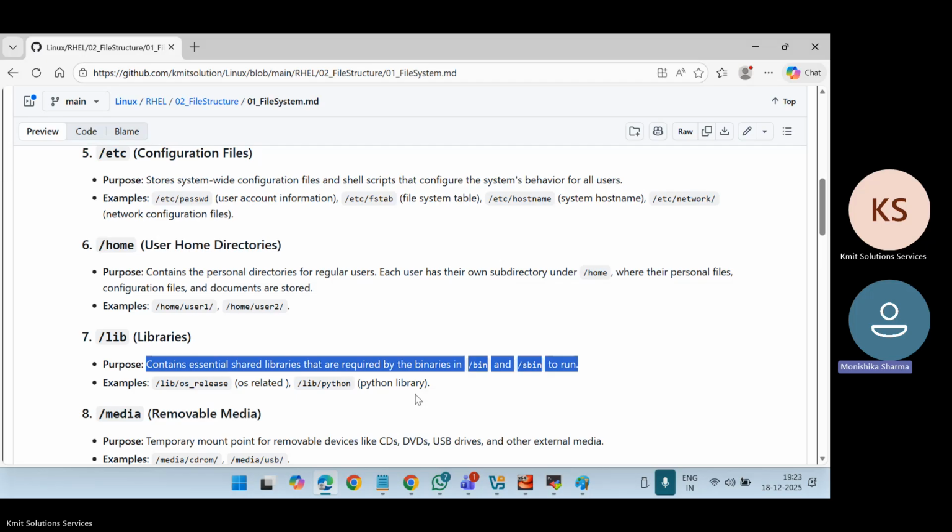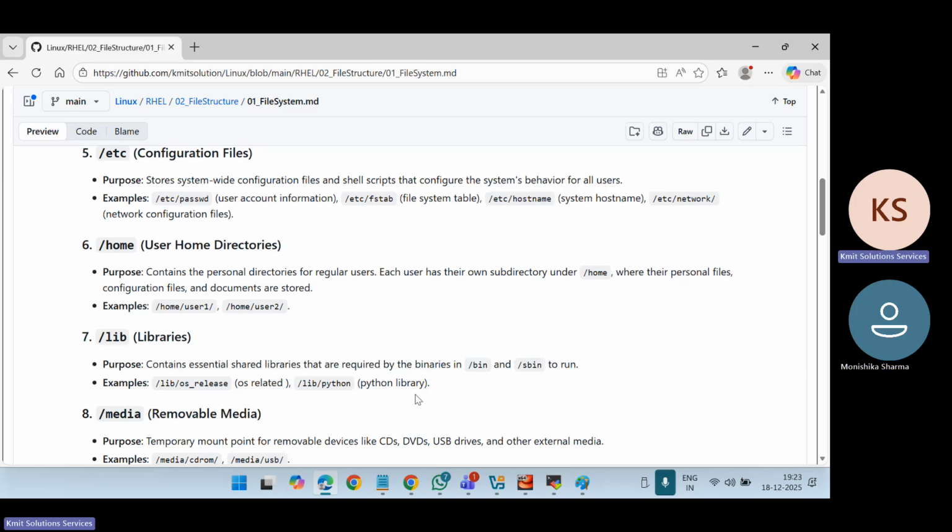So lib is where the shared libraries are. Okay, just walk through this after this lecture. I will put this lecture on YouTube also. I will share the link, so you can just walk through this.